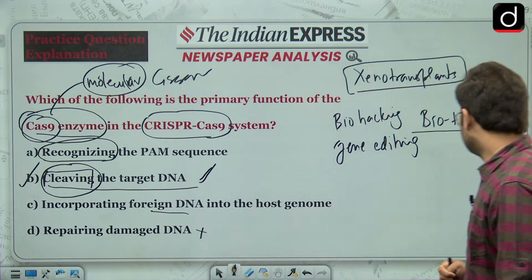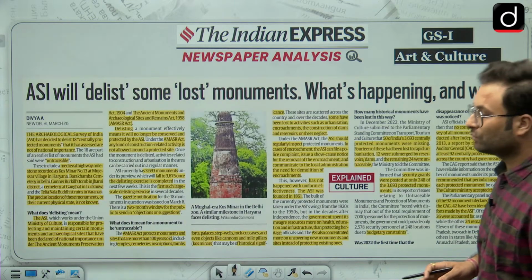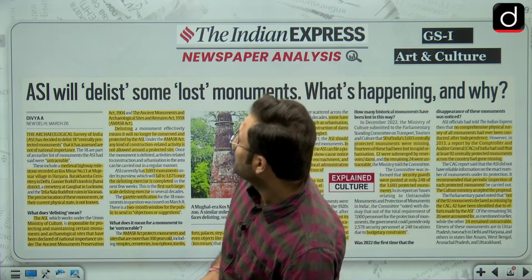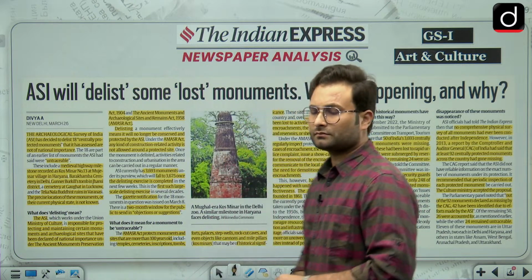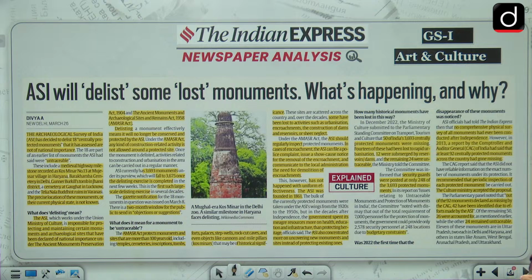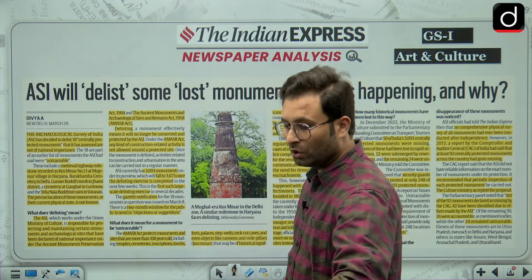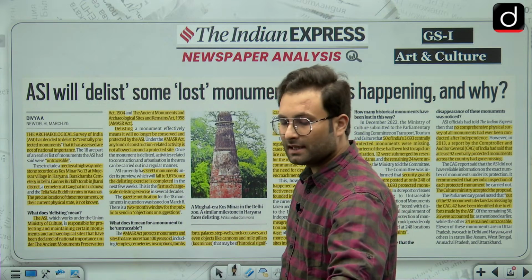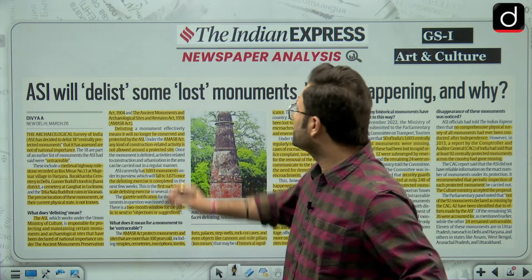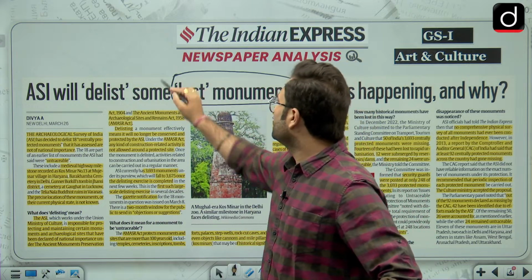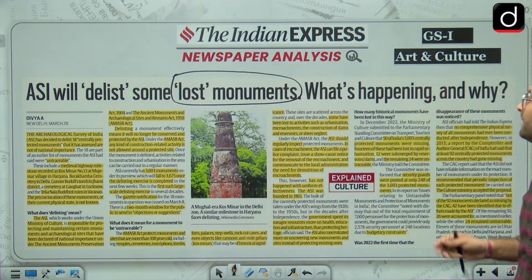Now coming to the first article of the day, that is related to Archaeological Survey of India, they will be delisting. ASI will delist some lost monuments. They are already saying that there are certain lost monuments. We will see why these monuments are basically lost, what's happening and why.